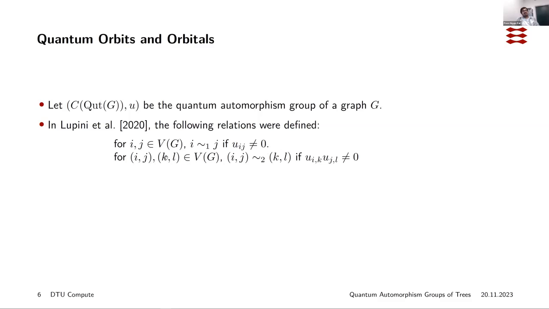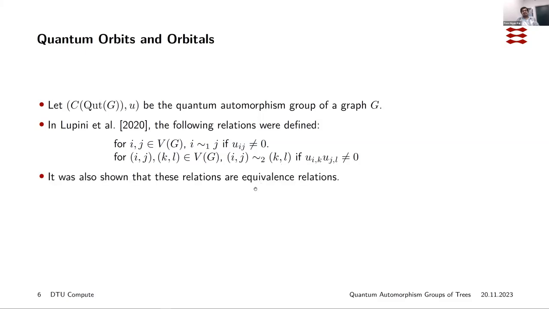And similarly for (i,j) and (k,l), we define (i,j) related to (k,l) if u_ik times u_jl is not equal to 0. The second one is slightly weird, so let me reiterate: (i,j) is related to (k,l) if u_ik u_jl is not equal to 0.